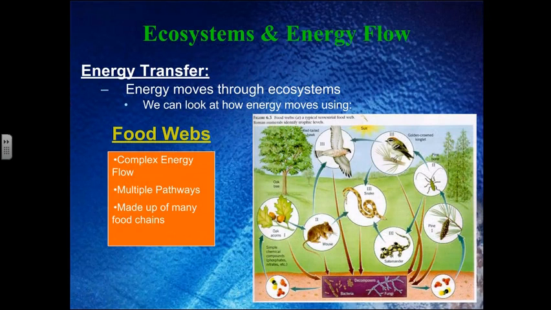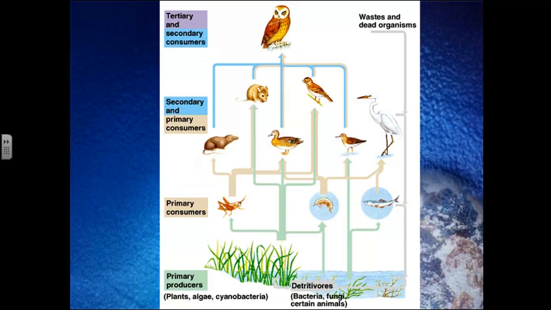So food webs are going to show us complex energy flow. They're going to give us multiple pathways of the energy through an ecosystem. And really what they are is a compilation of food chains so that we can see how they overlap and where they overlap. As you can see here, many creatures are going to exist in multiple trophic levels. They're going to exist in secondary and primary consumers, or they're going to exist as tertiary and secondary consumers. And I think that's important to remember. We know as humans, we sometimes eat producers and we sometimes eat consumers. But I think it's important to realize that other creatures in the animal kingdom do that as well.